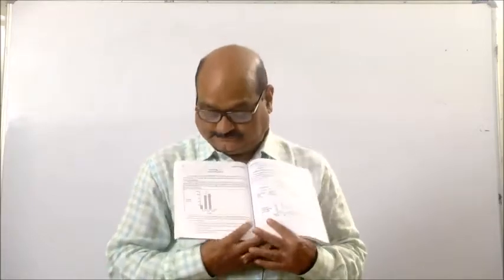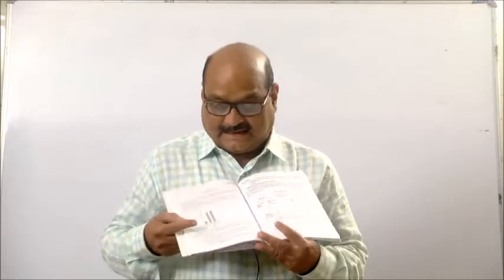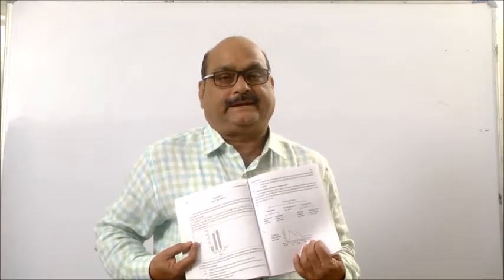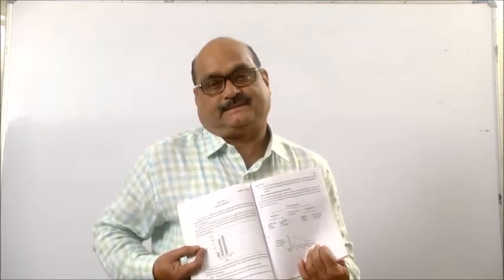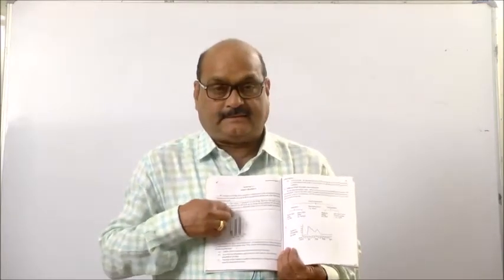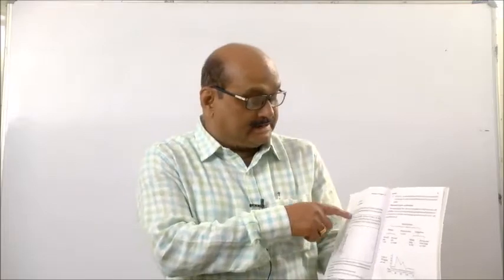Dear students, in your book, this is the graph, and we have to interpret it into paragraphs. First, suppose in this graph, look at the book. This is it, and the points are given.